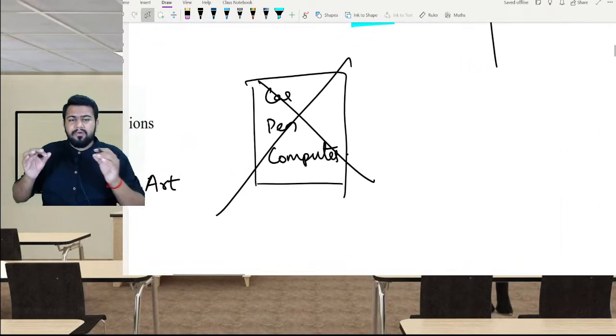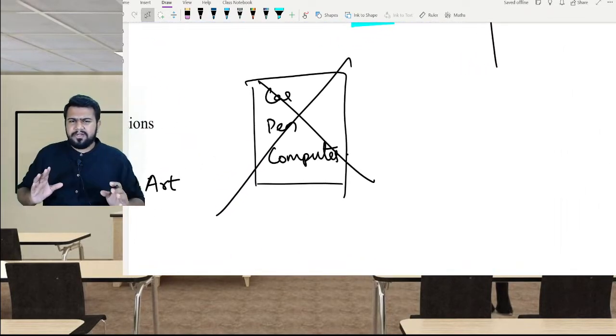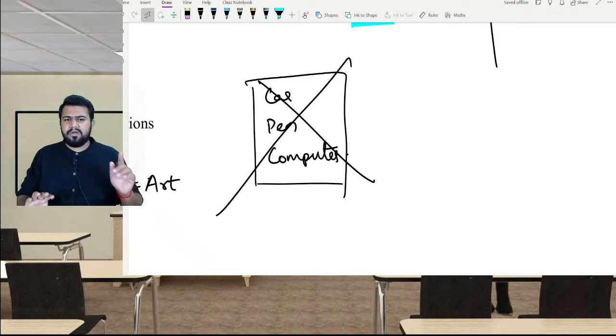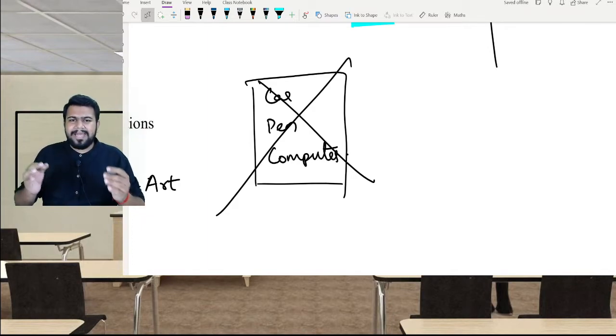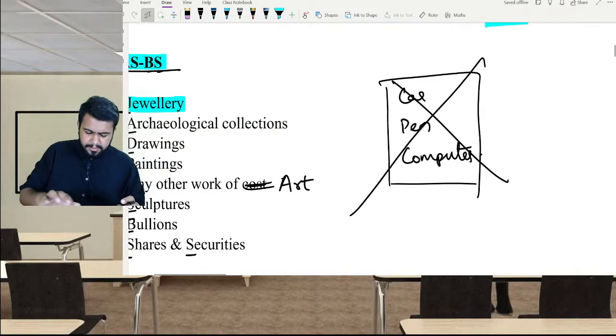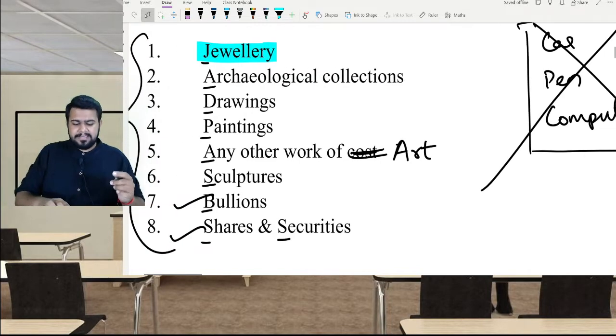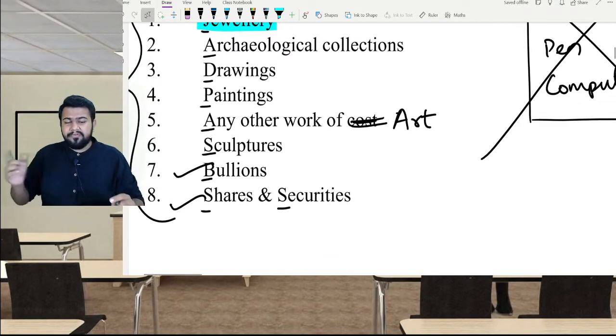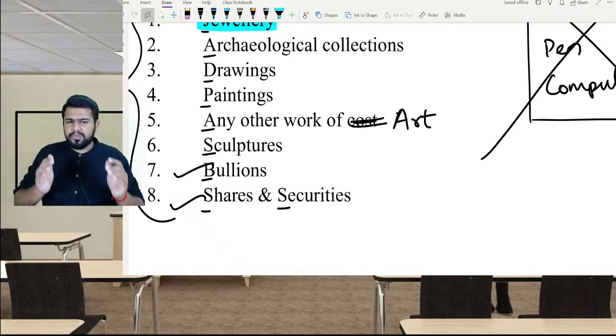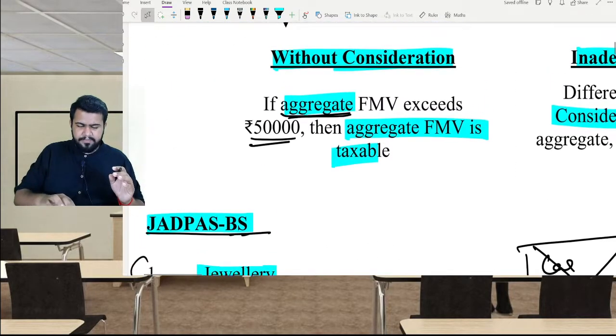So what will happen if I receive a car as a gift? My friend gave me a Mercedes car. Should I pay any tax? Answer is not required. My friend gifted me a laptop. Should I pay any tax? Answer is not required. You get my point? However, if my friend gifted me a painting, should I pay the tax? Answer is yes, it is covered under 56(2)(10). My friend gifted me some bullion or jewelry, should I pay the tax? Answer is yes. My friend gifted me some shares, should I pay the tax? Answer is yes.